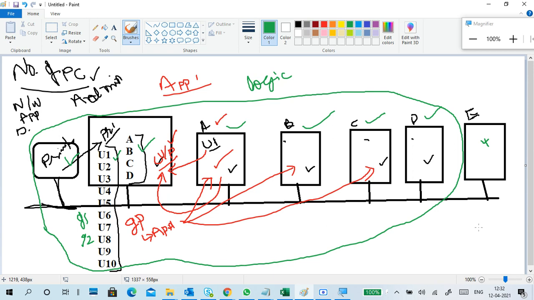When I learned this server kind of stuff, the sir told one example, like a membership. For example, the Congress party is there. If you join the Congress party, you are a member of the Congress party. If you join Shiv Sena, you are a member of Shiv Sena. If you do not join, you are not a member, right? You are not a member, but you are a person. You are living in the same place, but you are not a member of that group, that party, or say BJP.